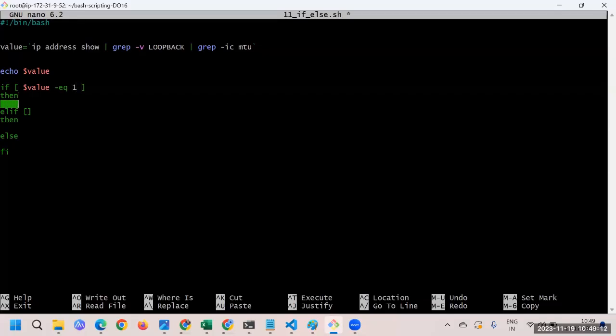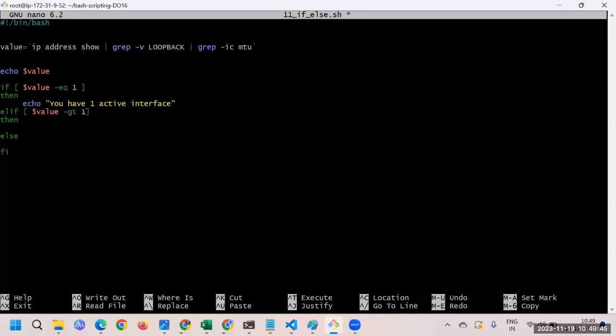If it is equal to 1, then what, then you will print, let's say echo, you have one active interface. So that's something you will say. Then else if, when dollar value, rather than equal to, I'll say maybe greater than 1.